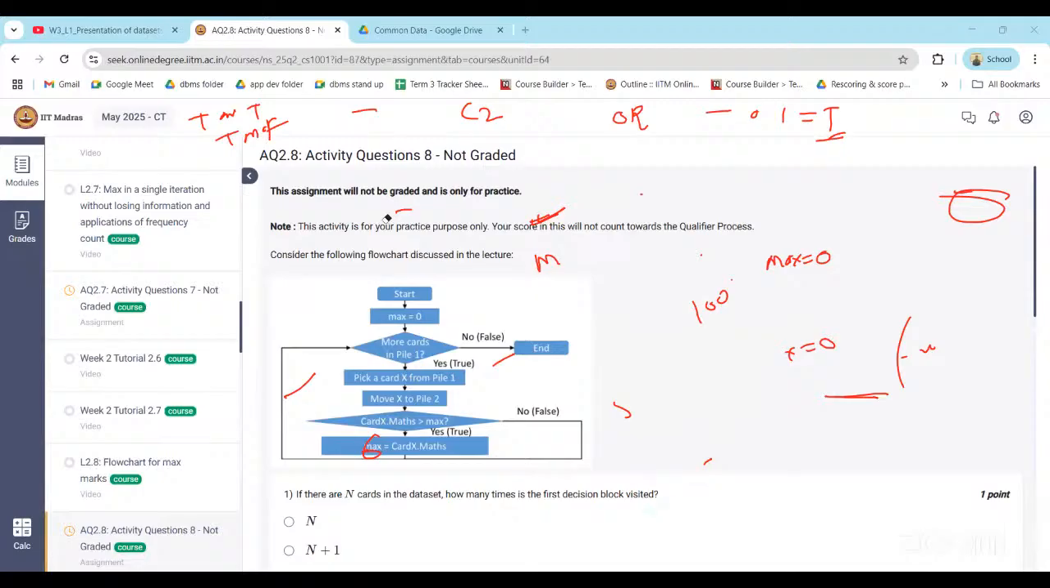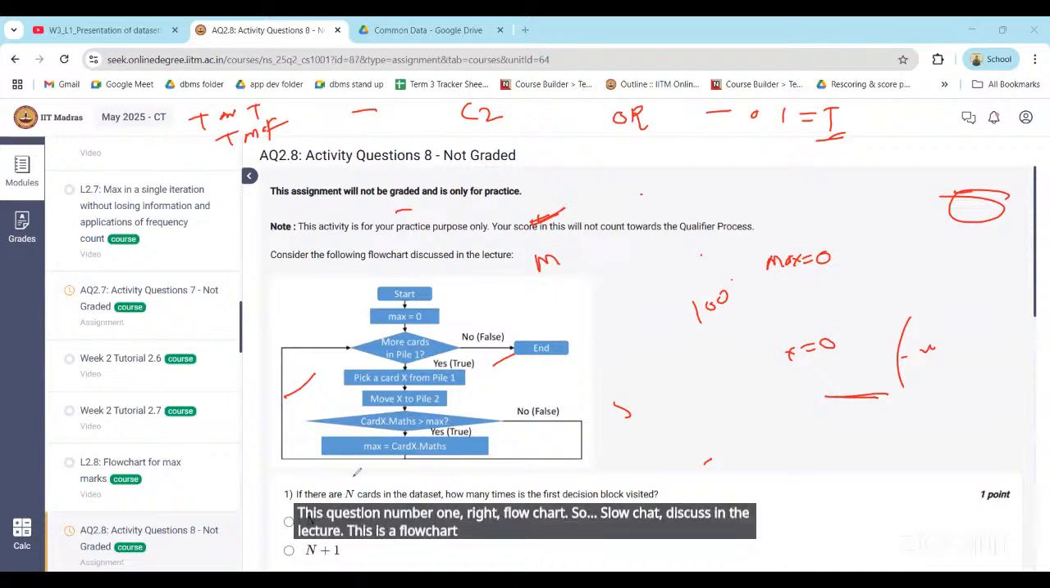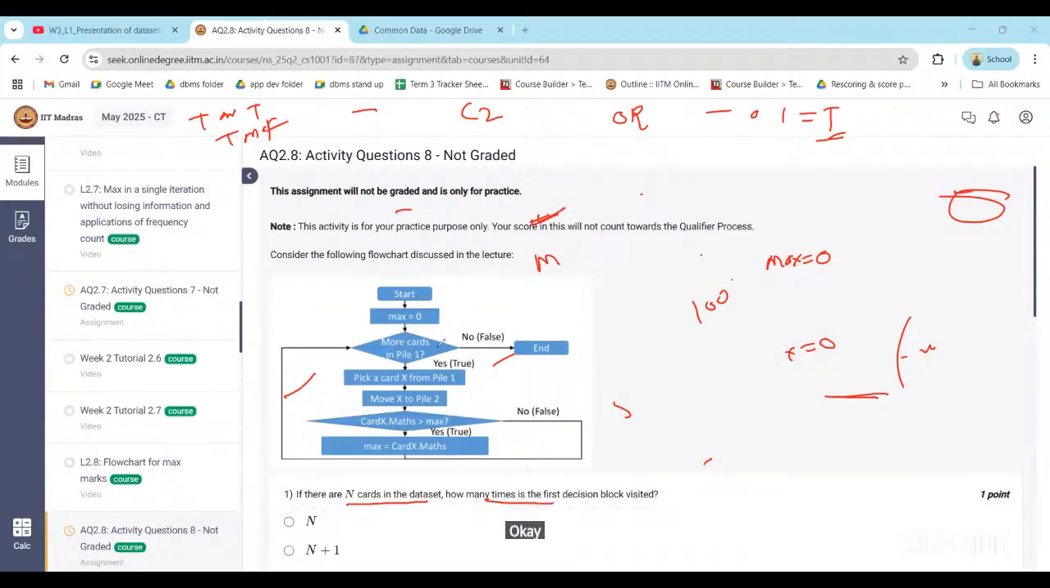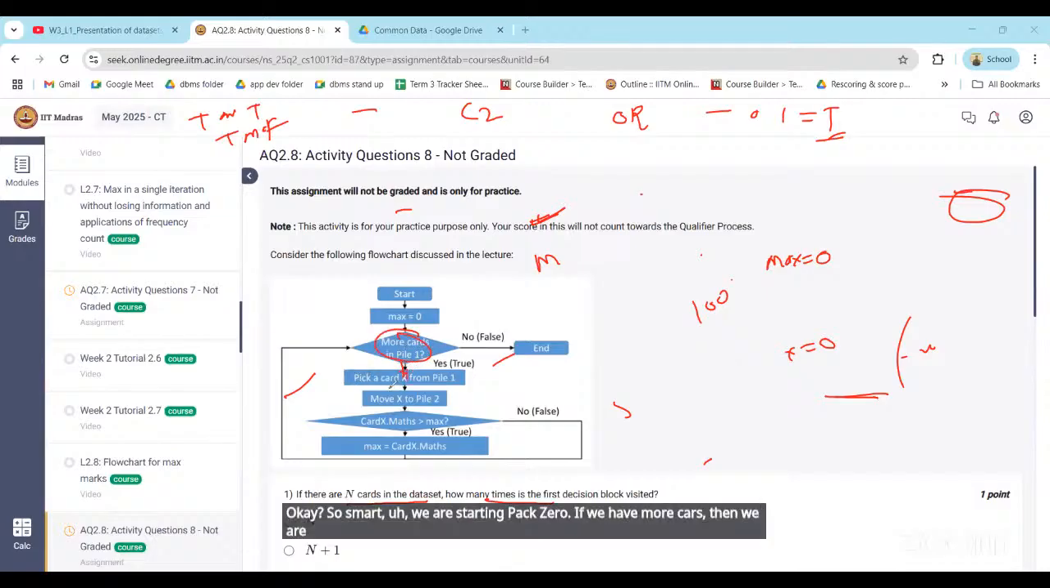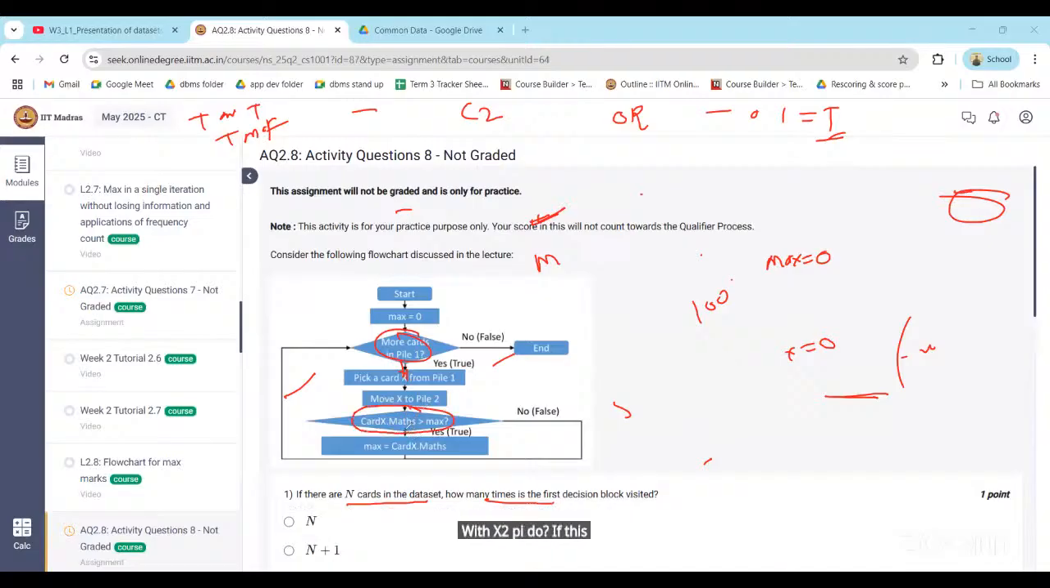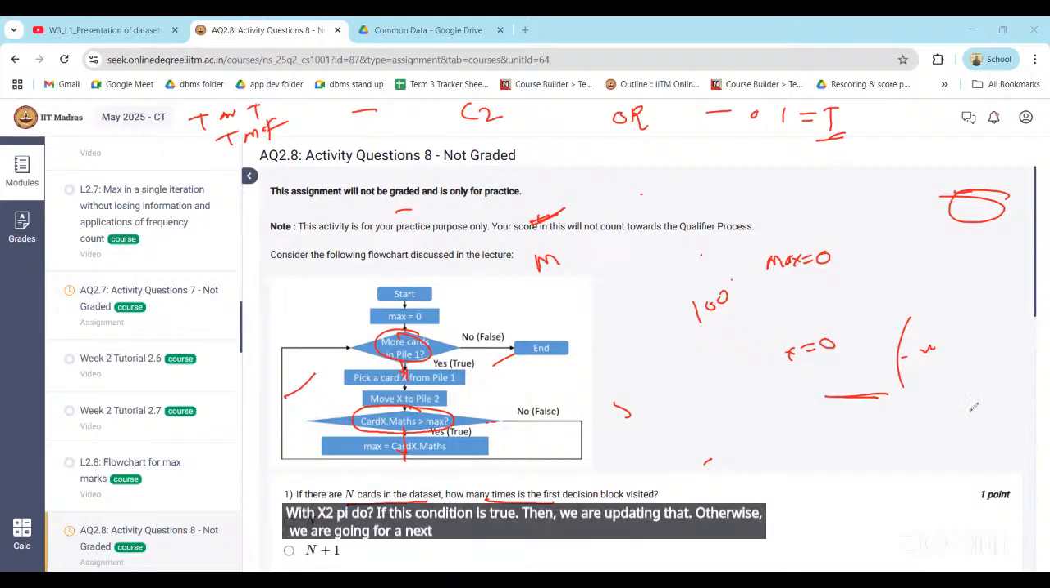This question number 1, right? Flowchart. So flowchart discussed in the lecture. This is a flowchart given to us. If there are n cards in a data set, how many times is the first decision block visited? Okay. So smart, we are starting max 0. If we have more cards, then we are executing this one. Move x to pile 2. If this condition is true, then we are updating that. Otherwise, we are going for a next iteration here, right?